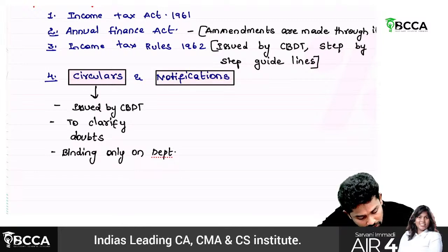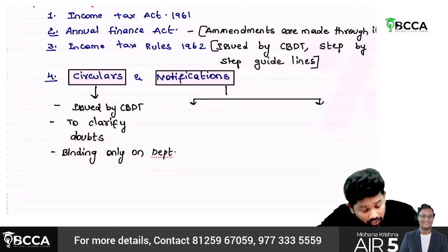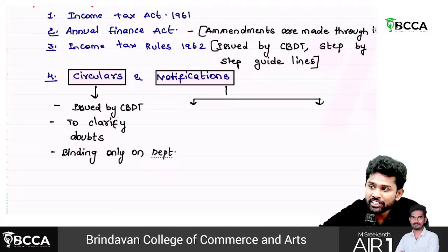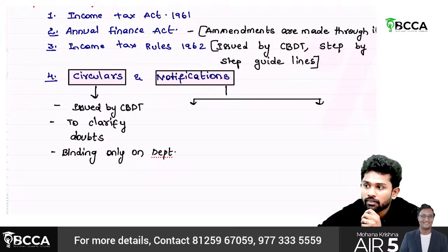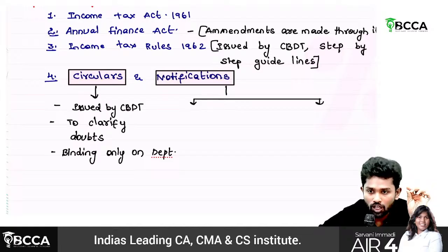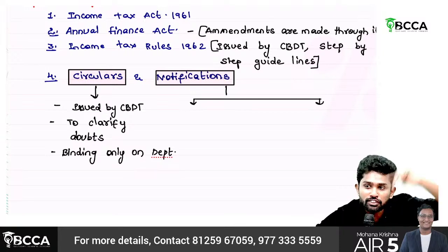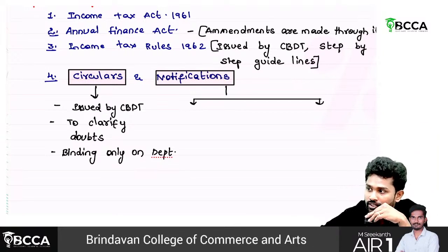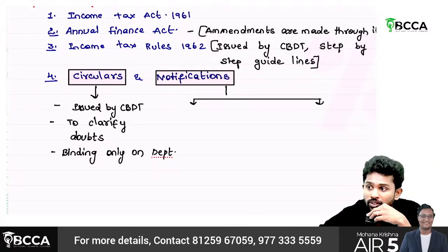Then again, notifications. Sir, notifications mean what? Let's say, for example, TDS rate on 194C, which is about contracts. On contracts, the TDS has to be deducted at a rate of, let's say, 1%. They want to increase it to 5%. They have said that the amendment has been mentioned in the Finance Act, that the 194C related TDS rate has been increased to 5%.